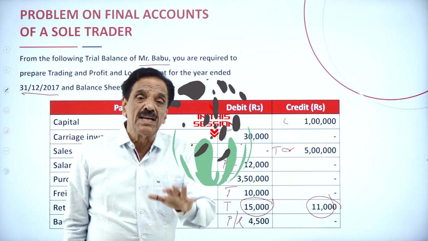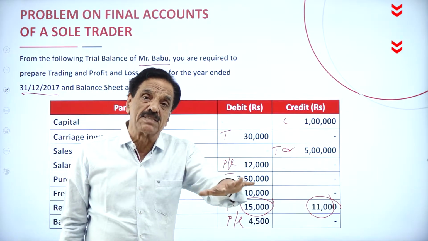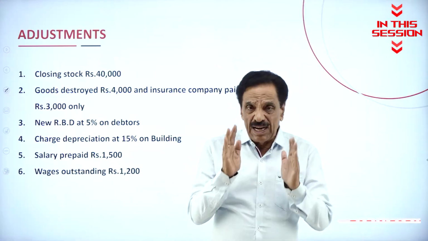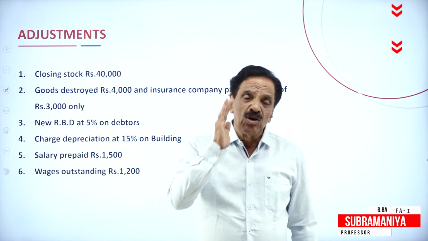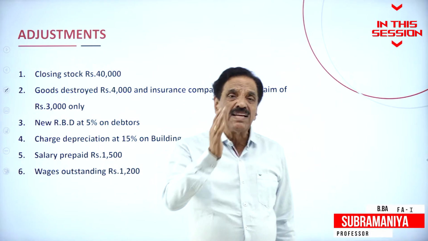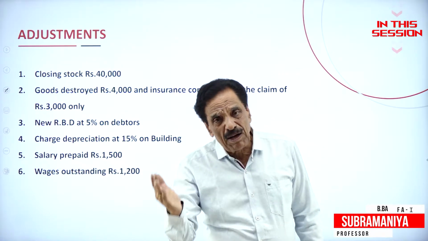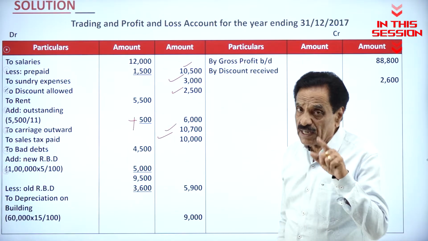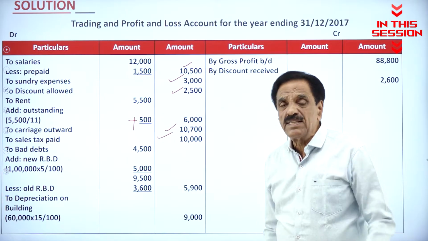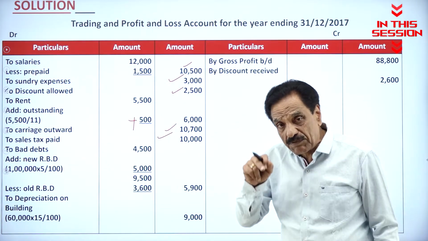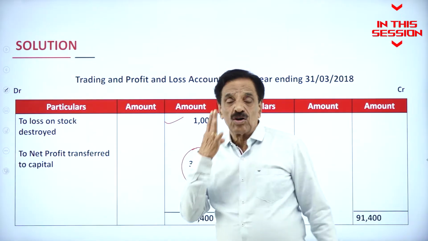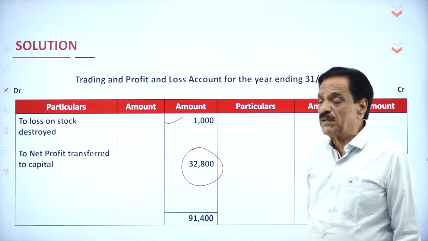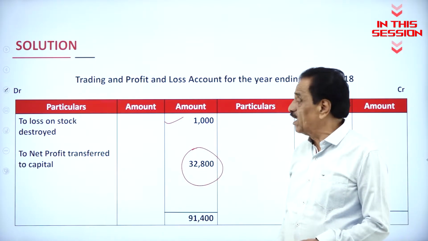Irrecoverable money, money which cannot be recovered from a customer, is called bad debt. The items in the trial balance should appear only once, either in the trading account, or in the profit and loss account, or in the balance sheet. Sales tax comes in the profit and loss account. If there is income tax, it is directly connected and should be deducted from the capital. Loss on stock: you have got 4,000, how much do you recover? 3,000. How much is irrecoverable? 1,000 is the loss on stock.